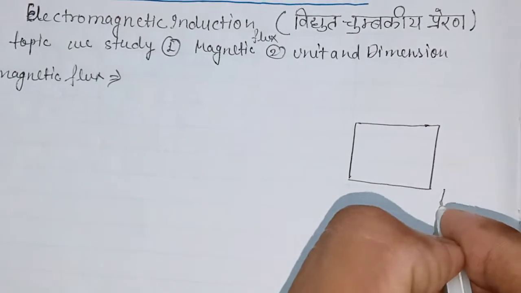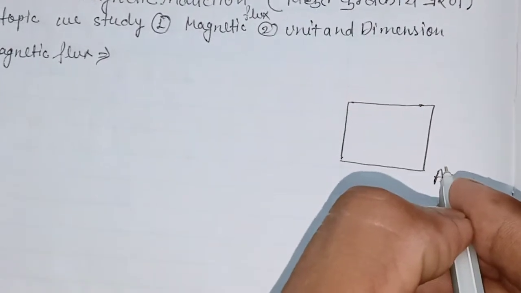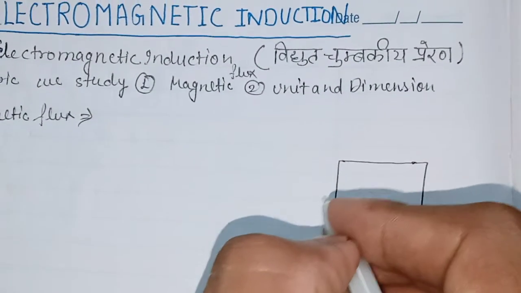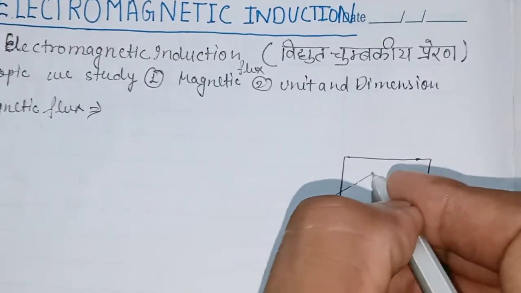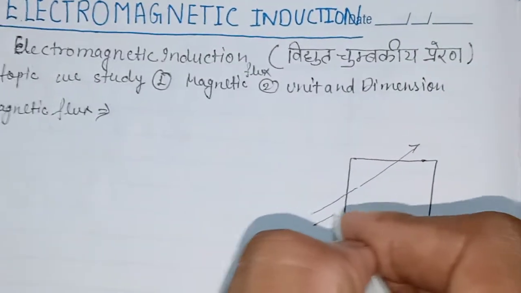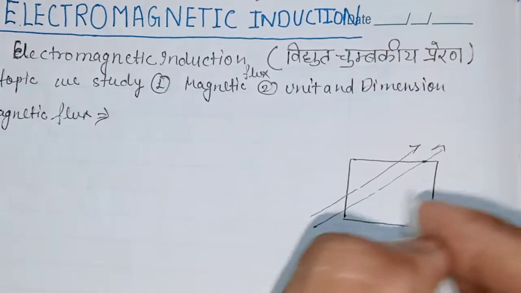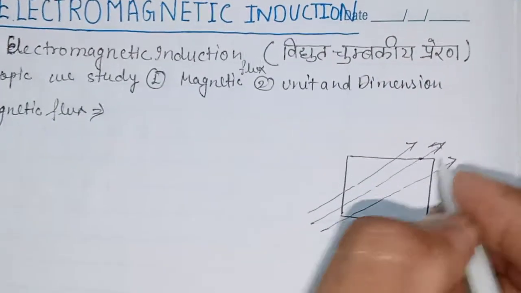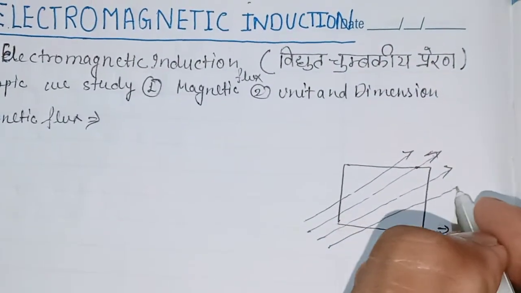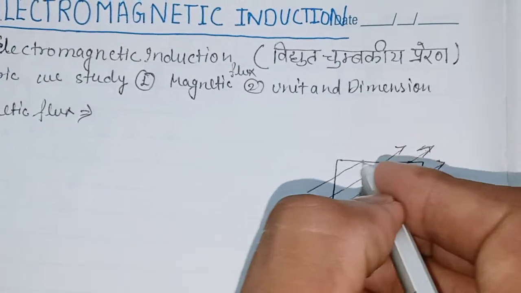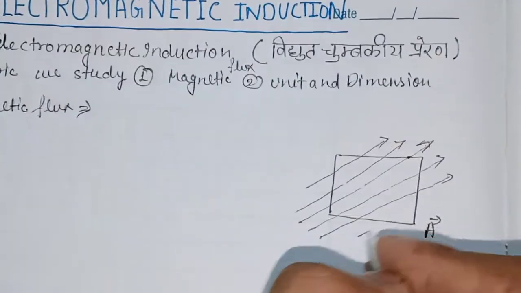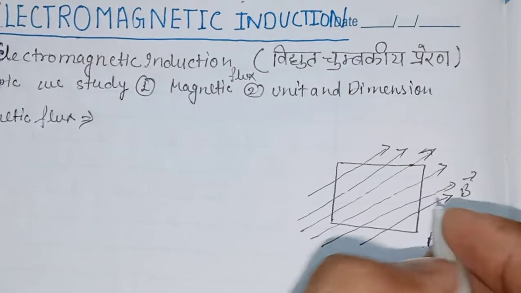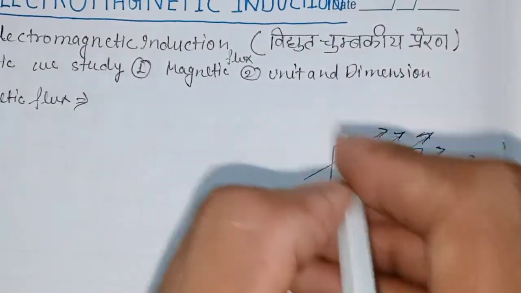and this area is A. Suppose it is a magnetic field line, B vector, which is passing through the surface.